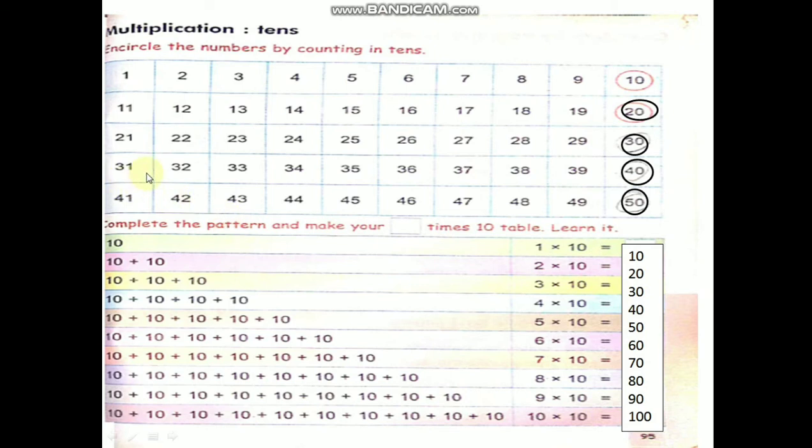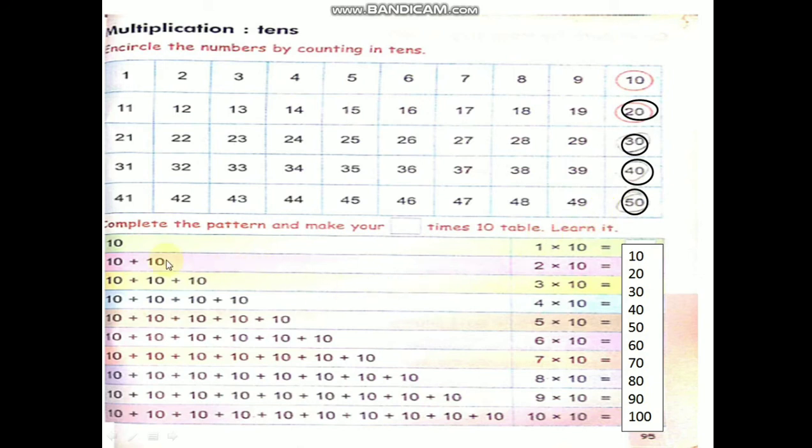Now next page, multiplication tens. Same, children. Before, counting in 9s we did, like here 1 to 50 numbers are there, counting in 10s. 1, 2, 3, 4, 5, 6, 7, 8, 9, 10. Like that, 1 to 10, encircle. Again 10 count and encircle. Then you will get 10 table. 10 ones are 10. All of you know 10 table, very easy table. 10 ones are 10, 10 twos are 20, 10 threes are 30, 10 fours are 40, 10 fives are 50.